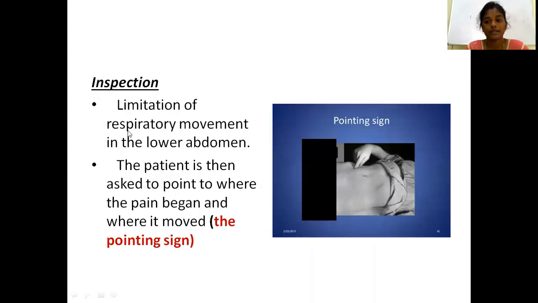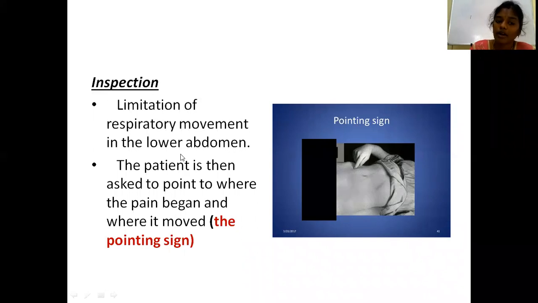So the first one is inspection, right? By looking at the abdomen. What do you see by looking at the abdomen? One, you will find limitation of respiratory movement in the lower abdomen. Because of the pain, there will be limited movement of respiration, limitation of respiratory movement in the lower abdomen.